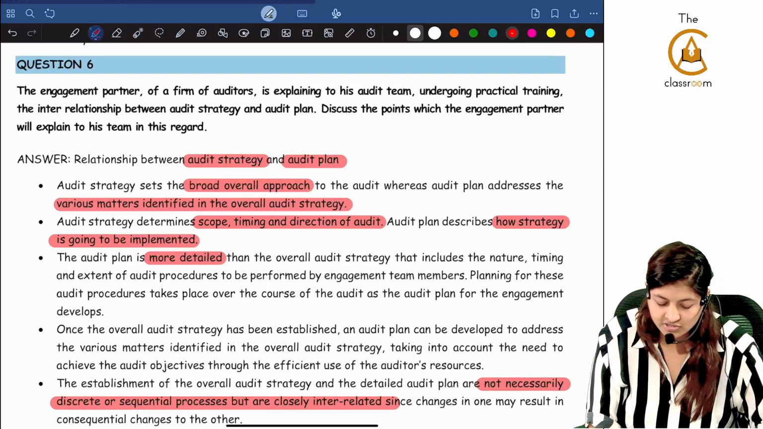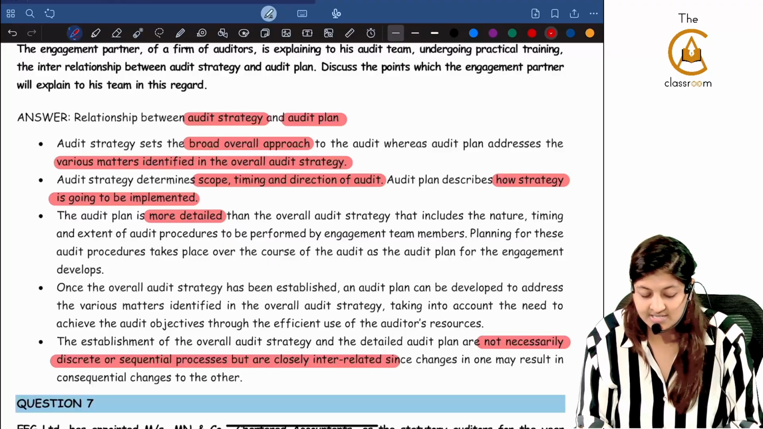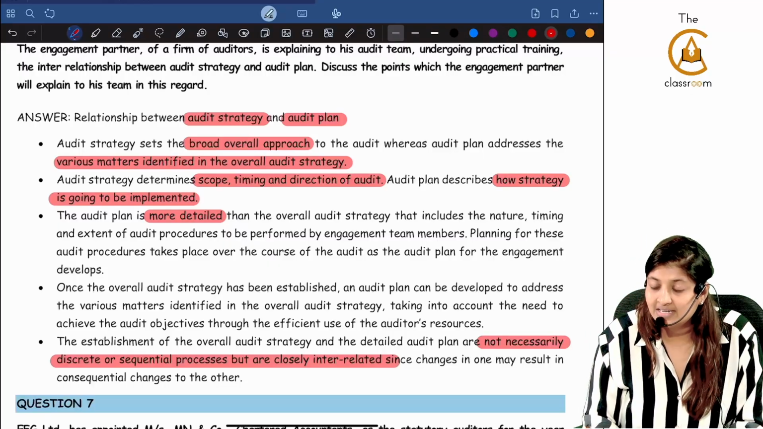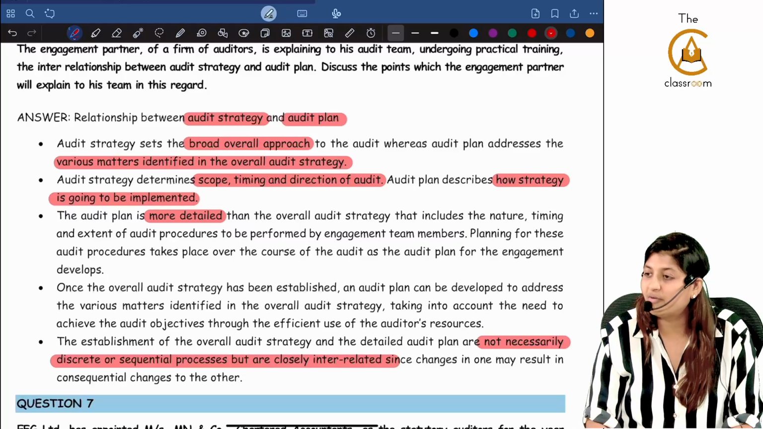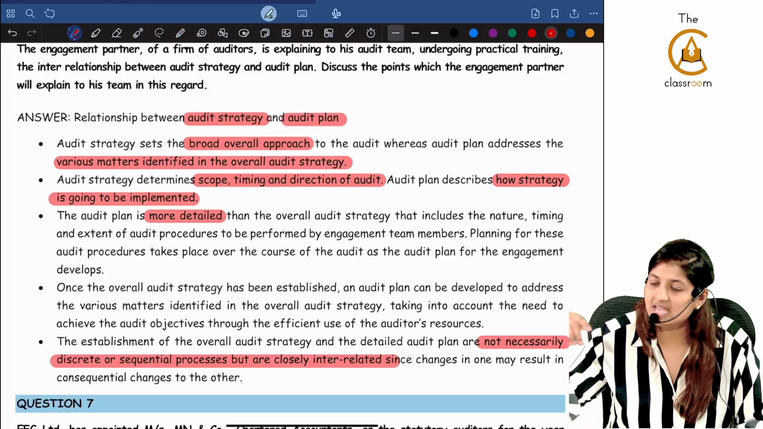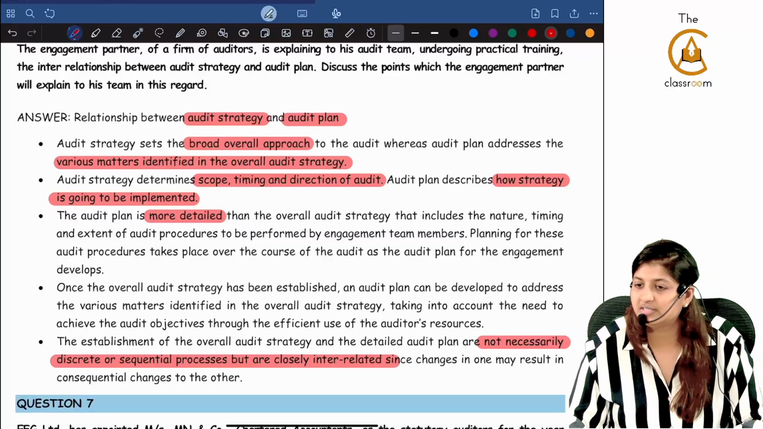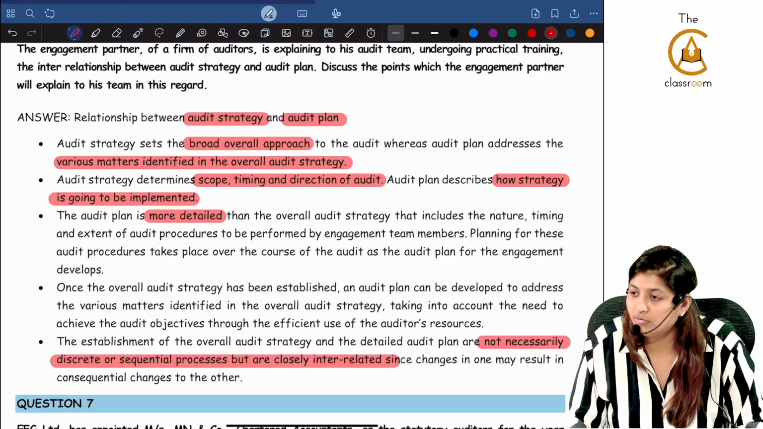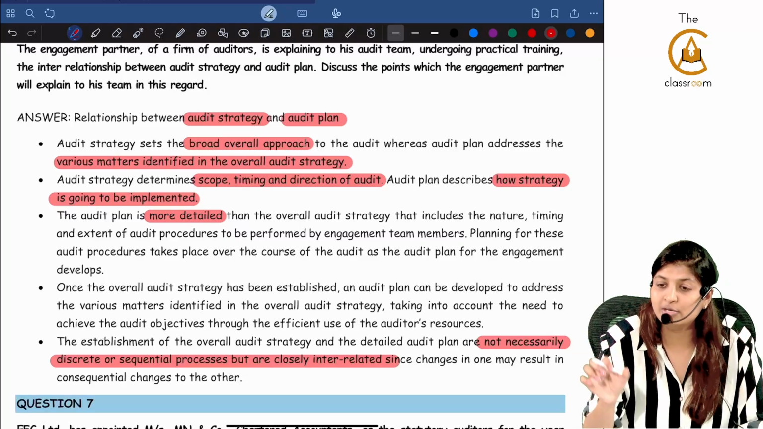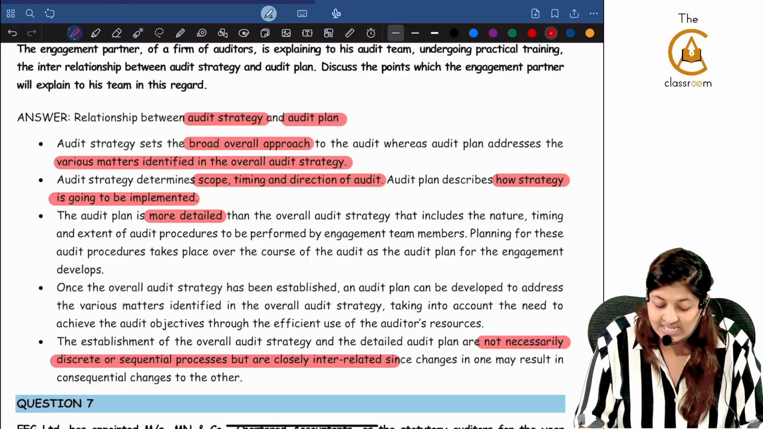Relationship between audit strategy and audit plan, which is the broad approach. Audit strategy sets the broad approach. It basically tells the direction, timing and scope of the audit. Audit plan is going to say how this strategy is going to be implemented. If you remember, I asked you the question, what you want to do. I want to clear the inter. That was a strategy. How you are going to do this, how many hours you have, how many minutes you have for each essay, that is the audit plan, detailed approach.